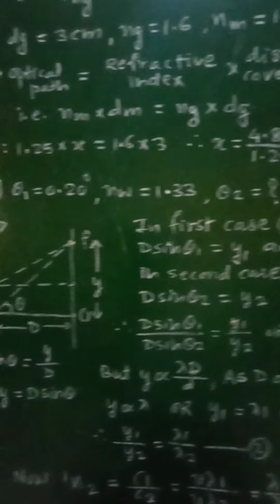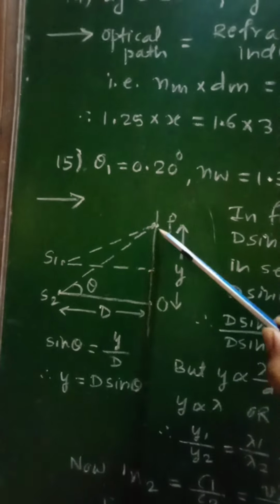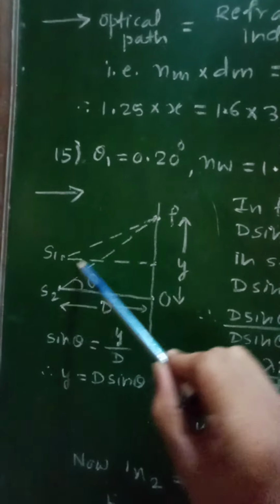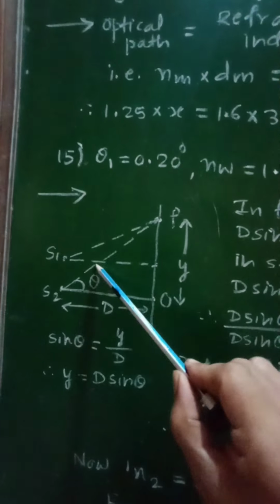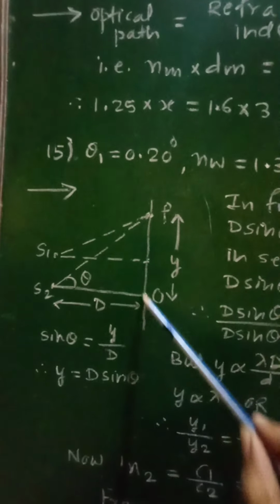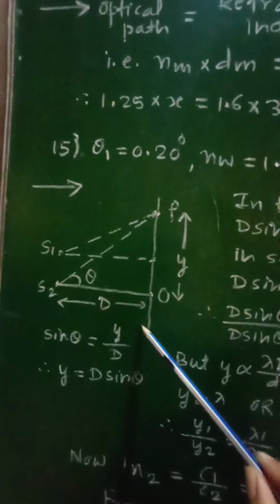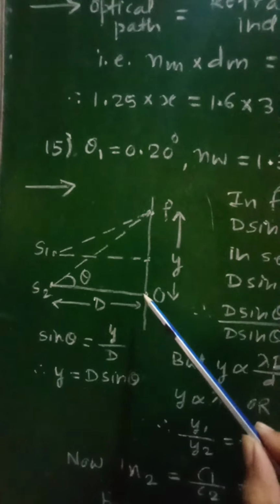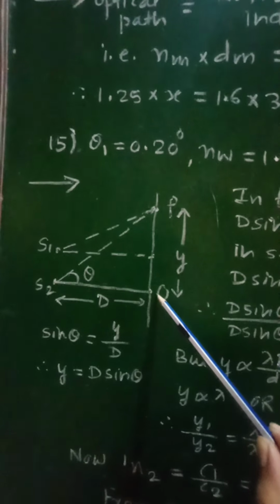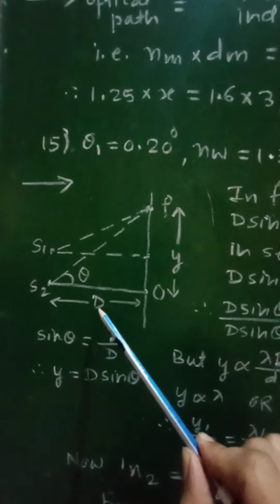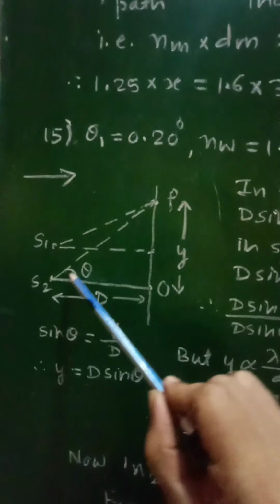So if you consider the arrangement of this interference, it will be as shown. Here there will be the two sources which will emit light. These two light rays will now meet or interfere at this point P, and so the interference pattern will be produced on the screen. Let this point P lie at a distance equal to y from the central bright band O. Then the distance between the sources and the screen is equal to capital D, and this will represent theta, that is the angular fringe separation.